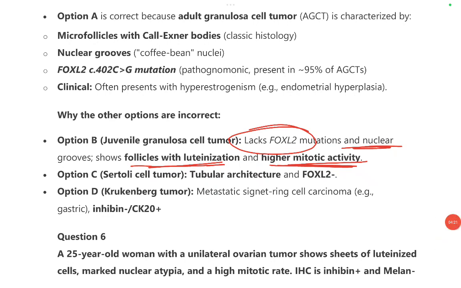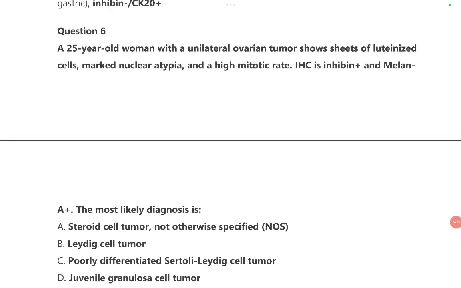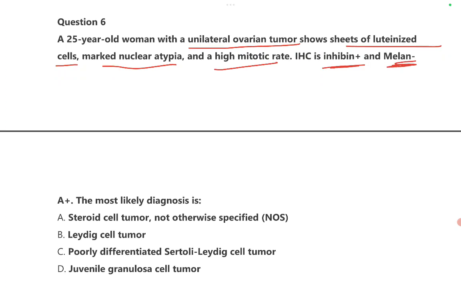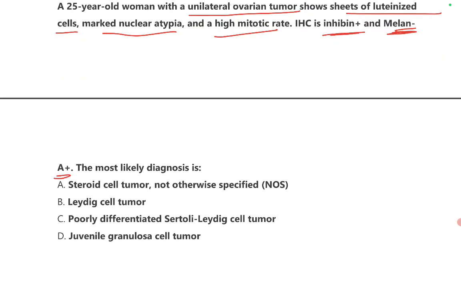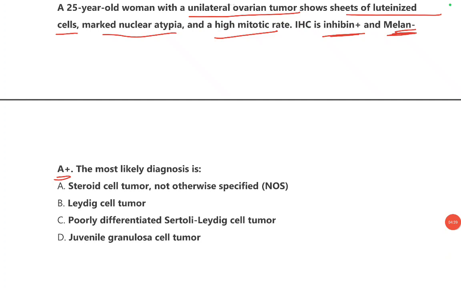Now let's do the final question of the day. A 25-year-old woman with a unilateral ovarian tumor shows sheets of luteinized cells, marked nuclear atypia, and a high mitotic rate. IHC is inhibin positive and Melan-A positive. So the most likely diagnosis in this case is? So these are all markers of steroidogenic cells. So it hints us towards steroid cell tumor.